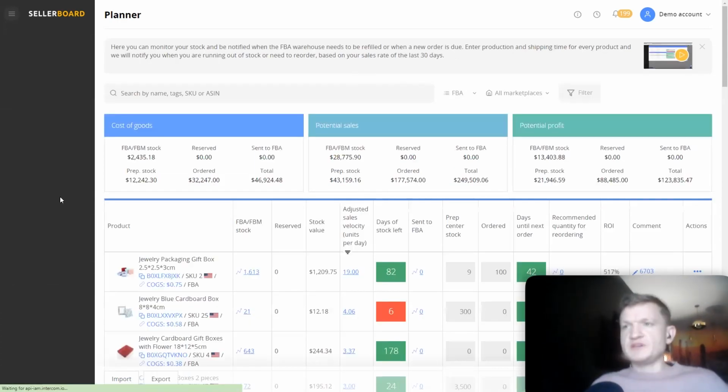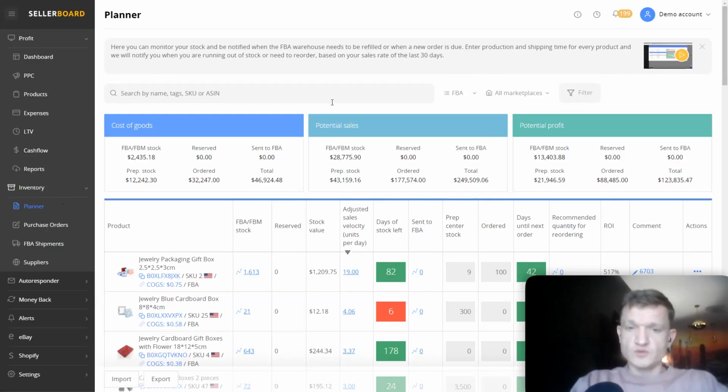So what we do with the inventory, as I said before, Sellerboard, first of all, helps you to stay in stock. Finally, if you set up all your numbers in the purchase orders module, in your planner module, and set up the alerts, maintaining stock will be as easy as receiving a notification via email about the necessity to make a new order, because you will soon run out of stock. So this is what Sellerboard can do. And I'm going to show you how you can do that.